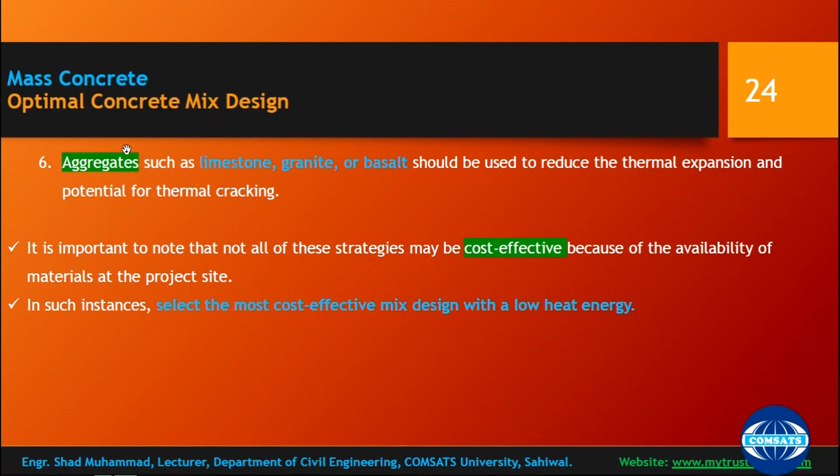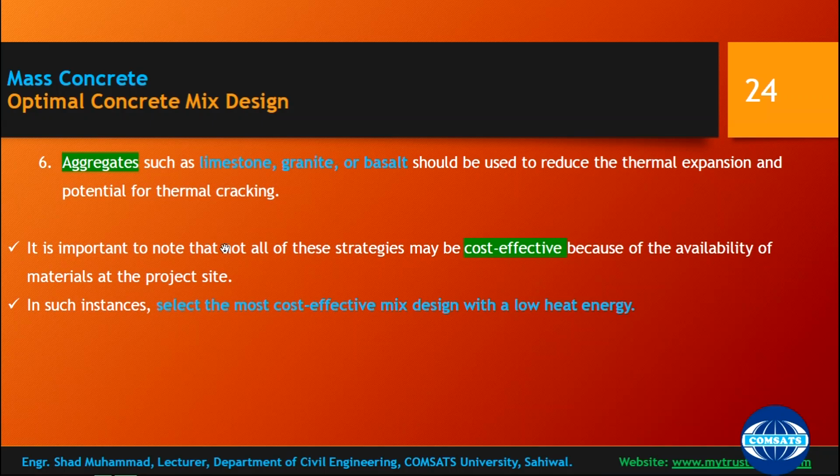Sixth is particularly regarding type of aggregates, that limestone, granite or basalt should be used to reduce thermal expansion and potential for thermal cracking. So you can use specific types of aggregates to control the thermal cracking. It is important to note that not all of these strategies may be cost effective because of the availability of the materials at the project site.